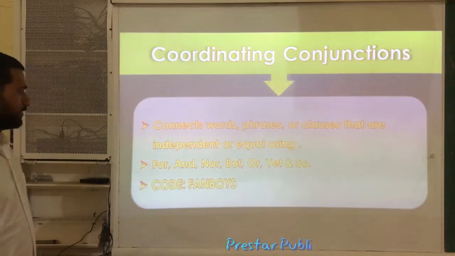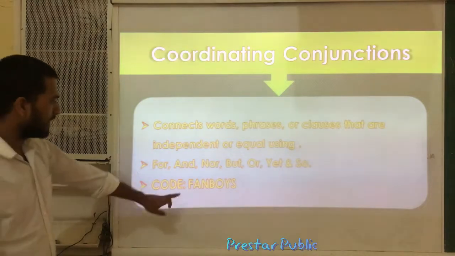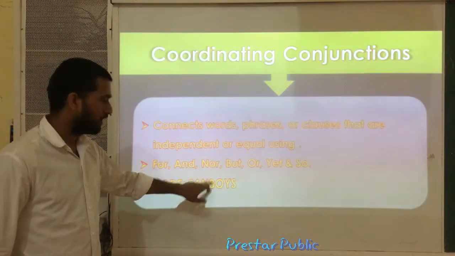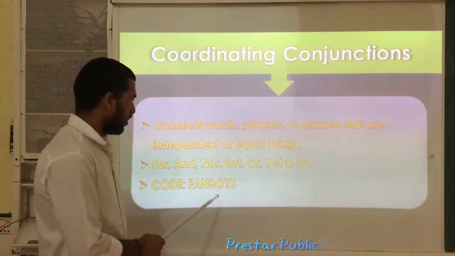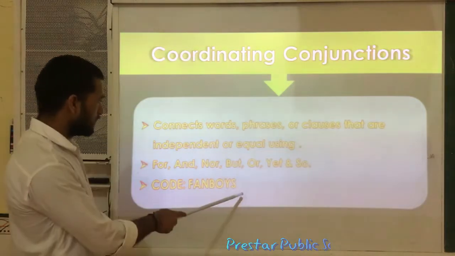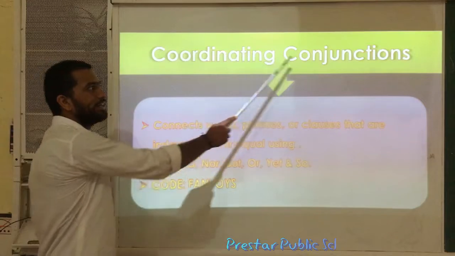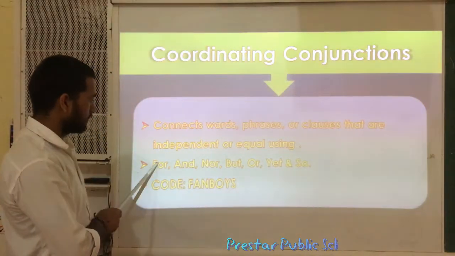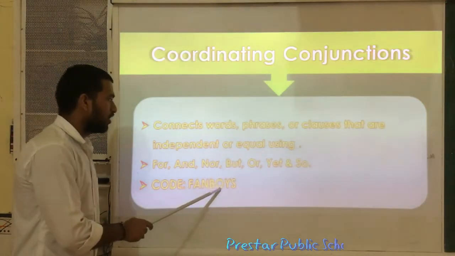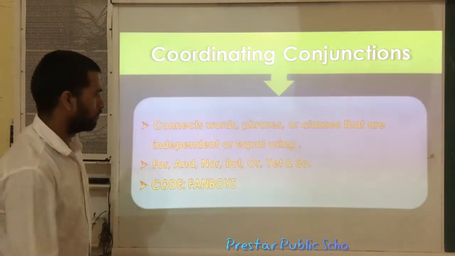See now, there is one code to remember coordinating conjunctions. What is that? FANBOYS. FANBOYS. F stands for, A for and, N for nor, B for but, O for or, Y means yet and the last S is so. Okay, this is the code. FANBOYS is the code to remember coordinating conjunctions. Okay, F is for, A and, N nor, B but, O or, Y yet, and at last S is for so.